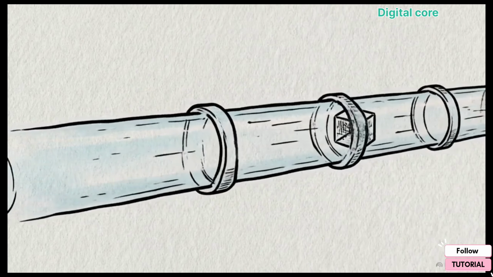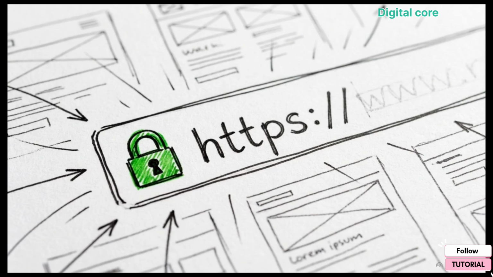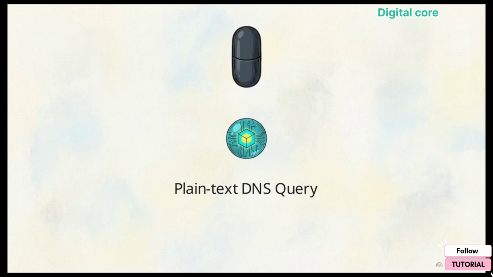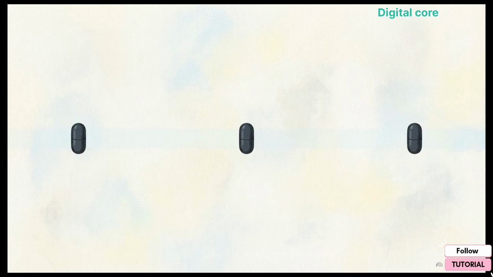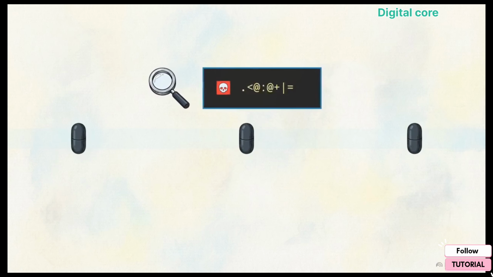To fix this massive vulnerability, the industry developed a modern cryptographic solution known as DoH, or DNS over HTTPS. HTTPS is the standard protocol we already use to securely encrypt the actual content of a website, keeping sensitive information like your passwords and credit card numbers completely hidden. DoH takes the plain text DNS query and wraps it inside a secure HTTPS connection. Snooping bad actors can no longer tell the difference between a DNS request and a video stream. All they see is meaningless cryptographic noise.